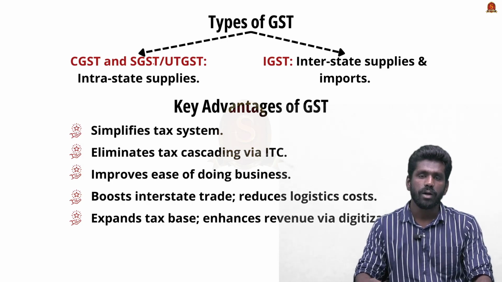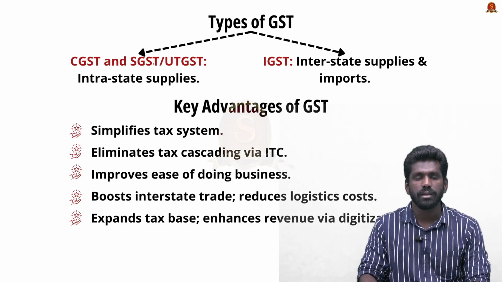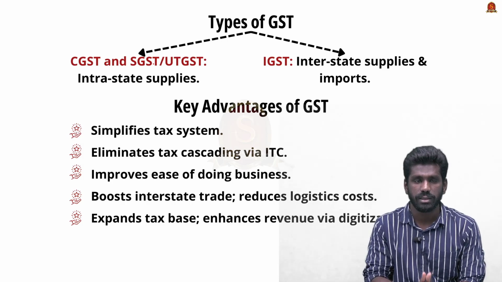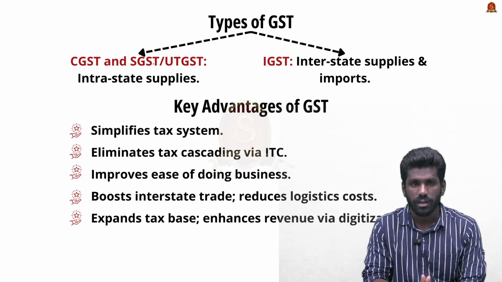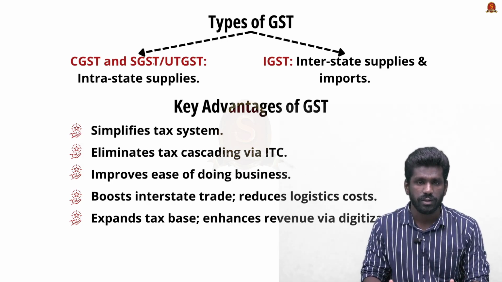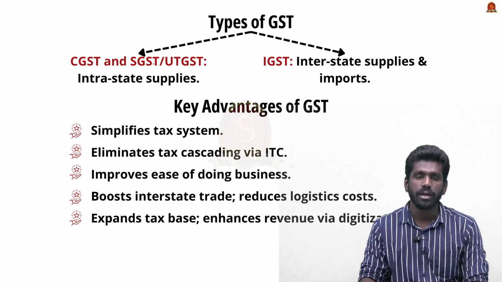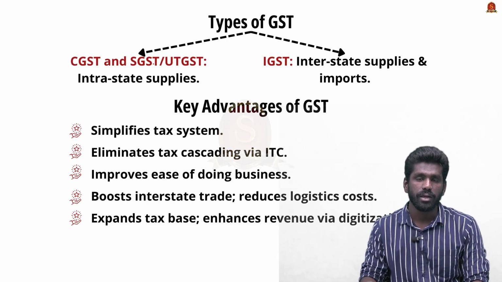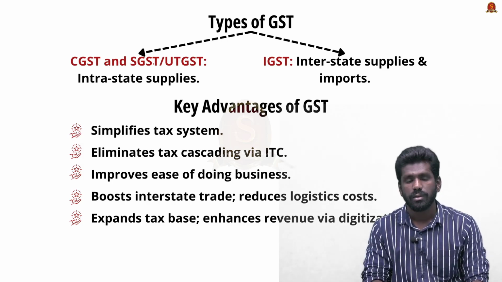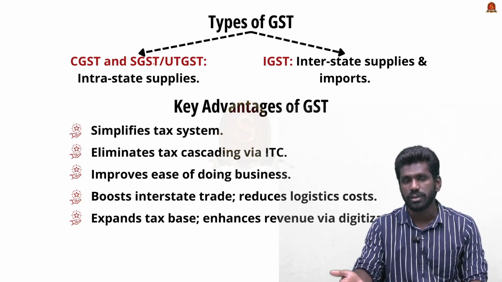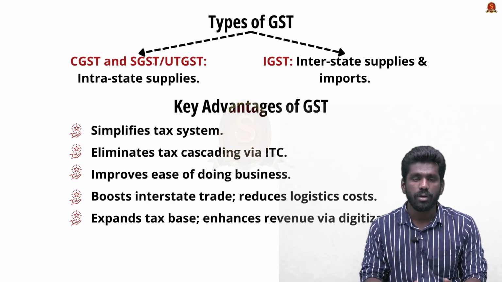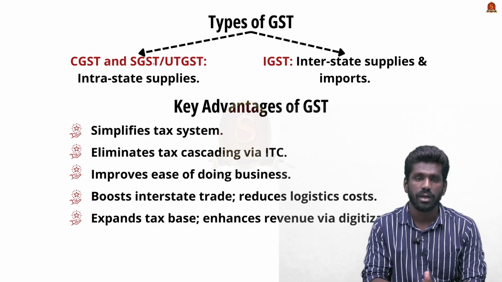Now looking at the advantages of GST. As we have seen earlier, the GST has simplified the taxation system. It also simplified the compliance burden, and it also simplified the multiple tax system which was prevalent in the country. It also eliminated the cascading effect by introducing the input tax credit system. The GST has improved the ease of doing business, that is it has reduced the compliance burden for both the payers of GST and also for the government.